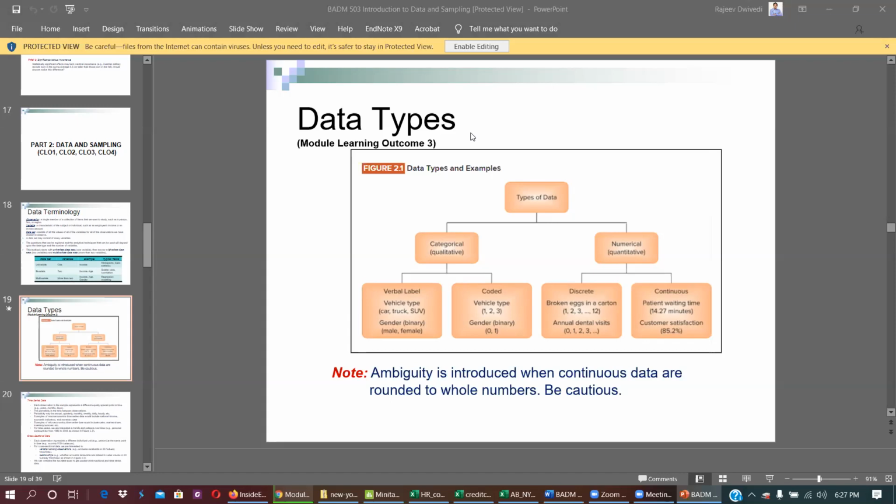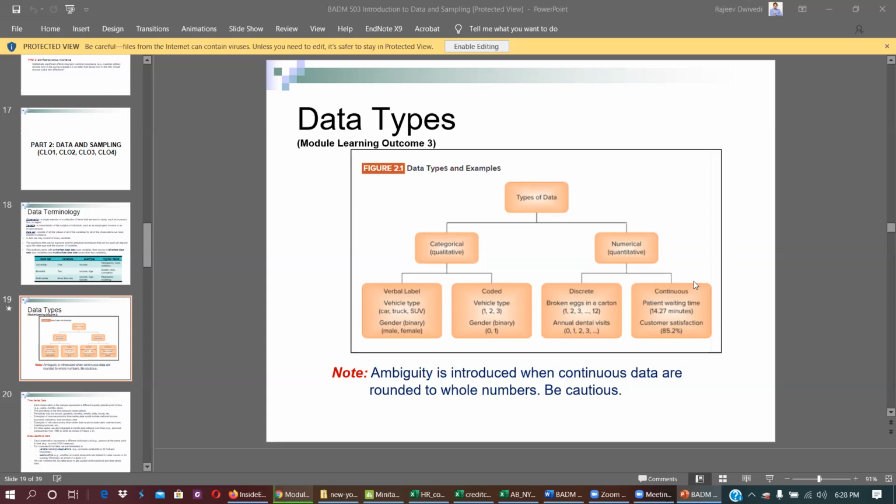No, we can only say 0, 1, 2, 3, 4, only whole numbers. Discrete numbers don't have any decimal value. I can't say 20.8 students, it could be 20 or 21. So discrete is a whole number or integer.